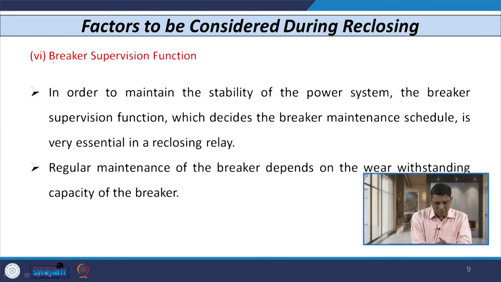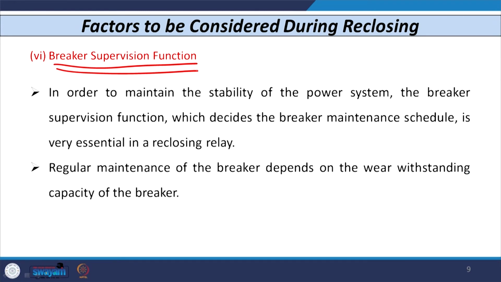The next factor is known as the breaker supervision function. In order to maintain the stability of the power system, the circuit breaker supervision function is very important, and it decides the breaker maintenance schedule.